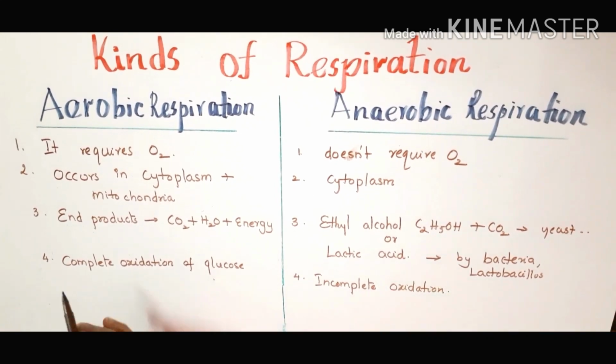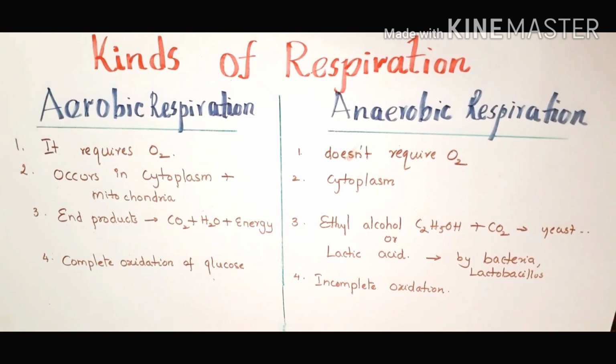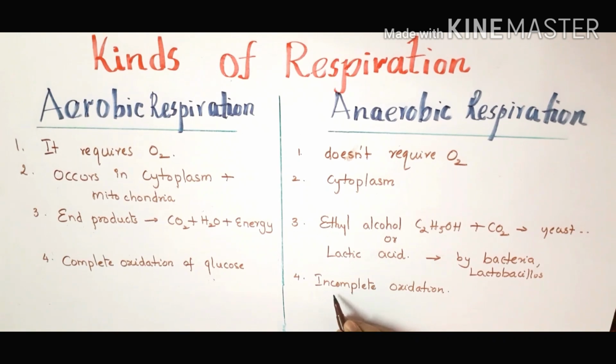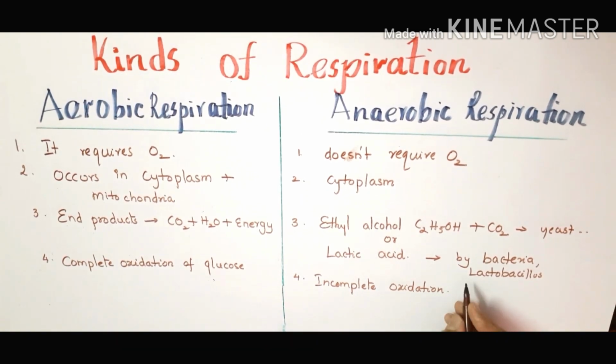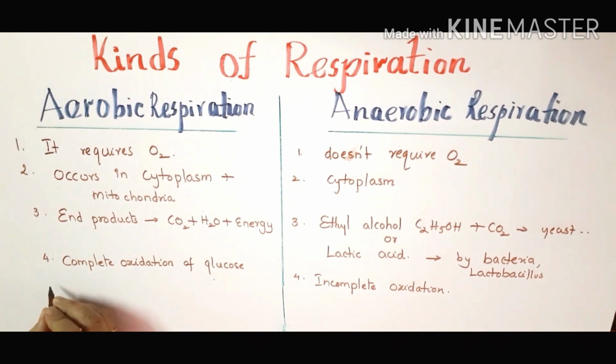We can understand this as glycolysis and other steps also taking place in aerobic respiration. Complete oxidation of glucose takes place, so carbon dioxide and water are formed. But under anaerobic respiration, you see incomplete oxidation, because only glycolysis is taking place.